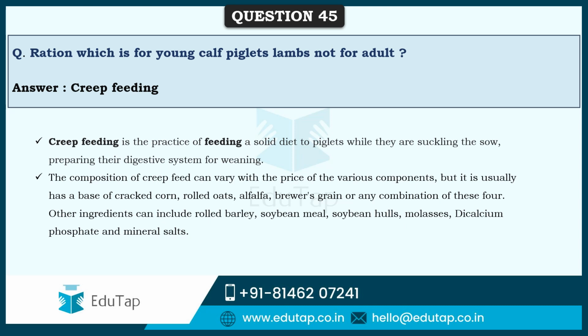The composition of creep feed varies, but generally it is based on cracked corn, that is maize, rolled oats, alfalfa, brewer's grain, or any combination of these four. Sometimes they can also include rolled barley, soybean meal, soybean hull, whatever is locally and easily available. Along with that, dicalcium phosphate and mineral salts are also added for proper nutrition.